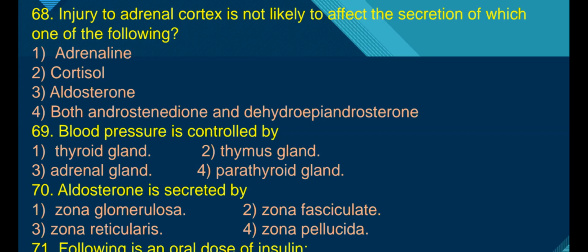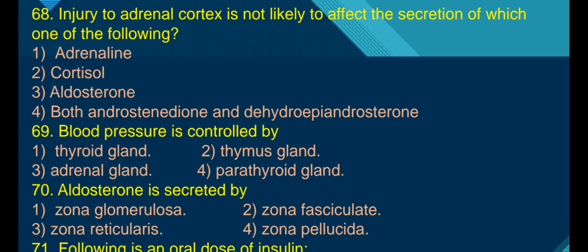Both androstenedione and dehydroepiandrosterone are sex corticoids. The sex corticoids are secreted from the zona reticularis of the adrenal cortex. So the injury to the adrenal cortex affects cortisol secretion, aldosterone secretion, and androgen secretion, but not adrenaline secretion. Therefore, the answer is the first option.